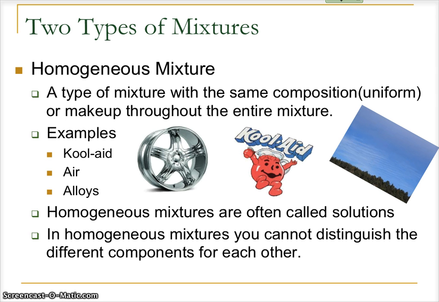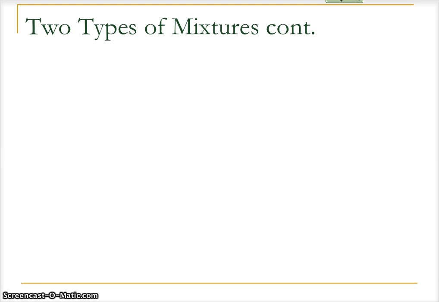In a homogeneous mixture, you cannot distinguish the different parts. If you look at Kool-Aid, you can't see the Kool-Aid mix, the water, and the sugar. It all looks the same. The alloy wheel there in that picture, it looks the same. You can't see the different components.